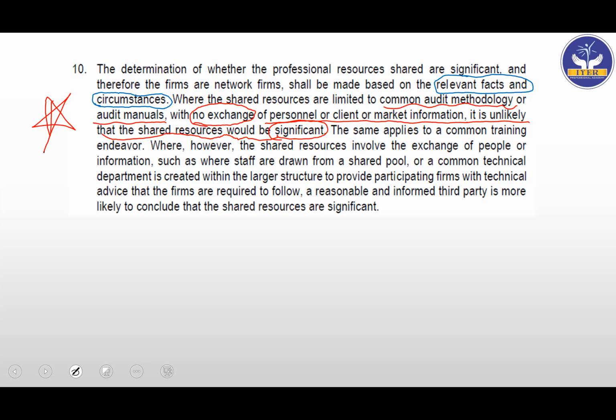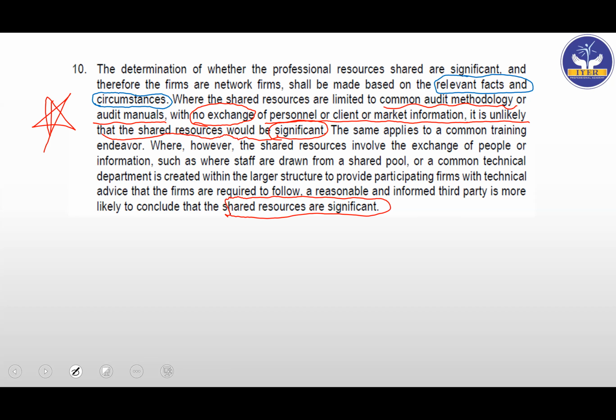The same applies to a common training endeavor where, however, the shared resources involve the exchange of people or information, such as where staff are drawn from a shared pool or a common technical department is created within the larger structure to provide participating firms with technical advice that the firms are required to follow. A reasonable and informed third party is more likely to conclude that the shared resources in this case are significant.